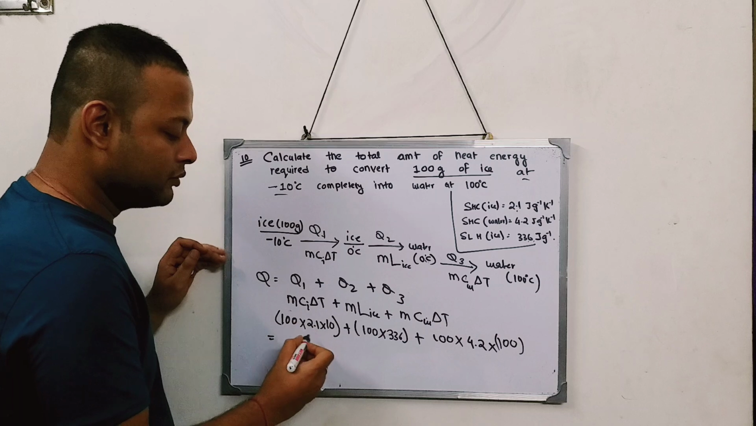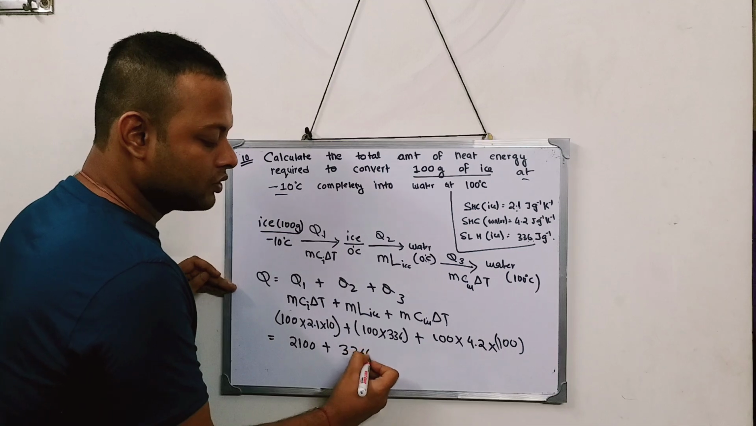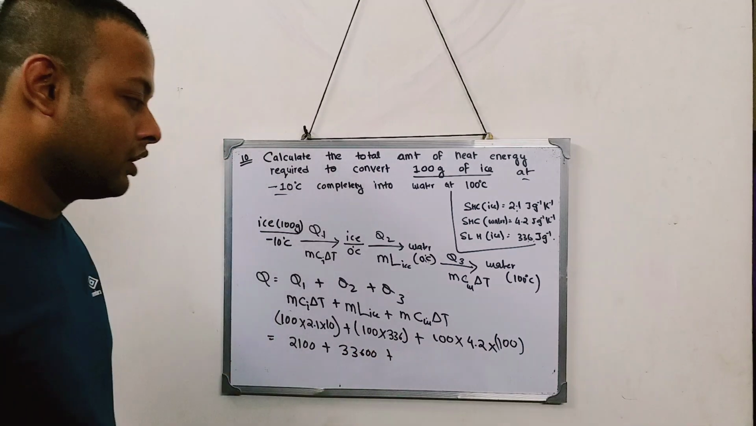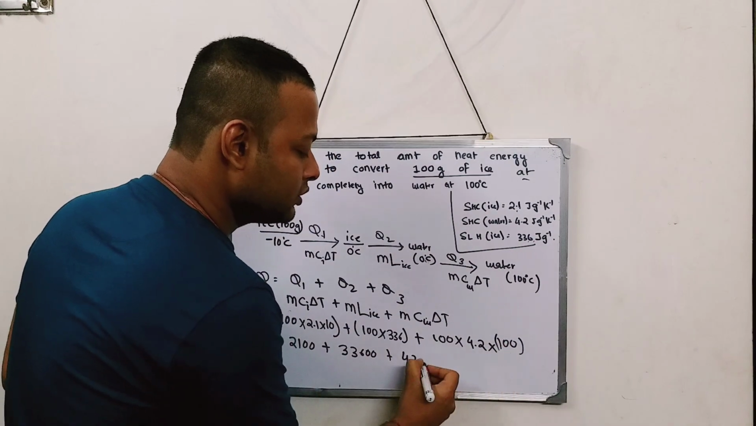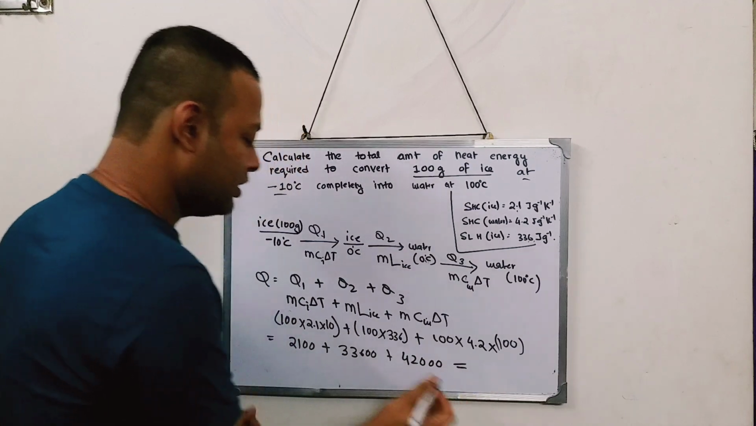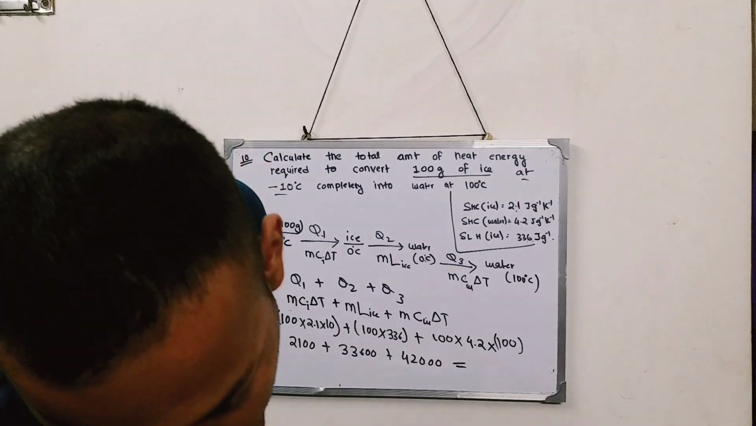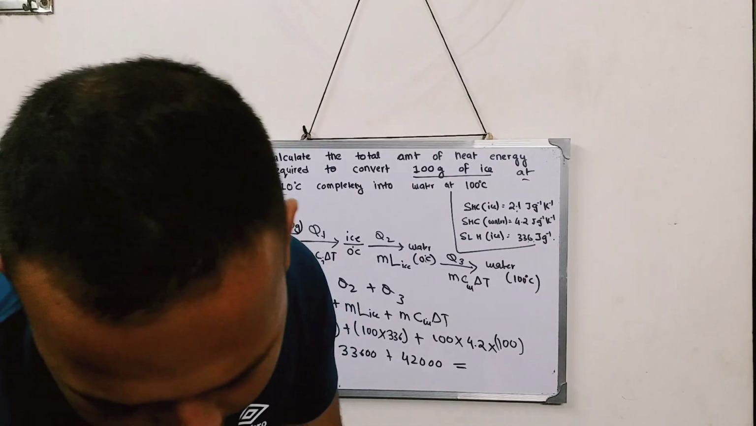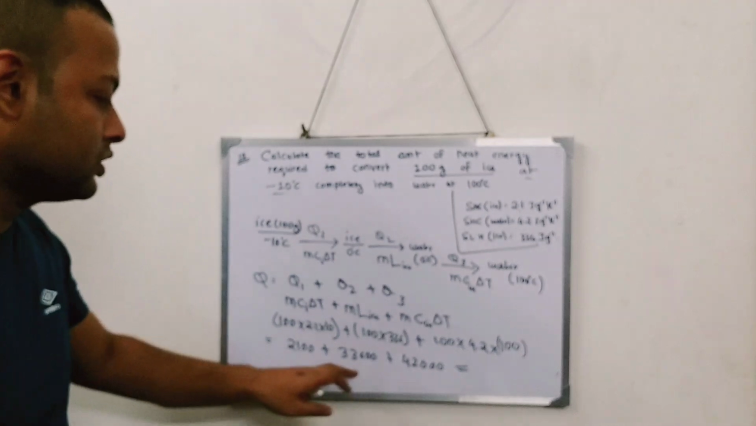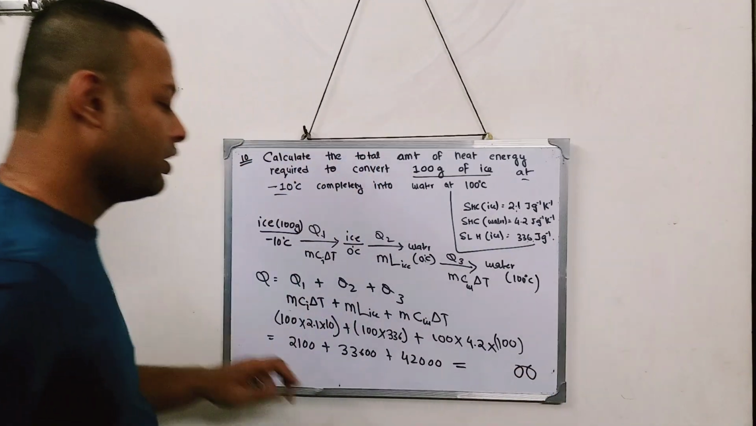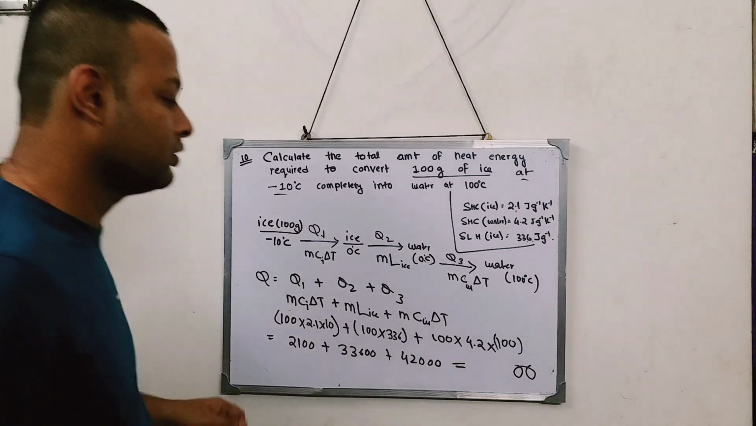Now you solve it. How much does it give you? The first value gives you 2100. The second value gives you 33600. And this value gives you 42000. When you add this whole value, I think the value comes out to be 79 something, like it will come 00. Now 0 plus 6, and again 1, so this becomes 7.